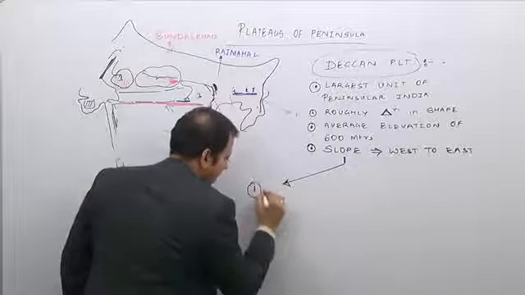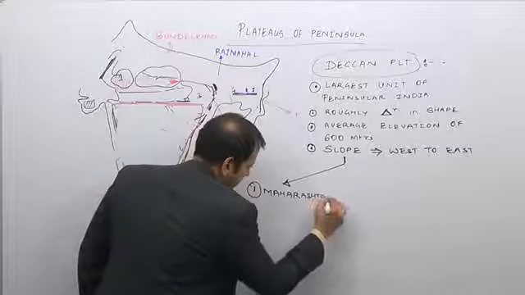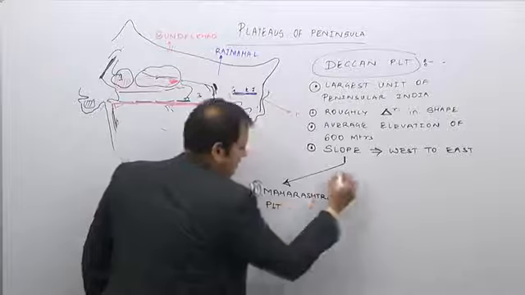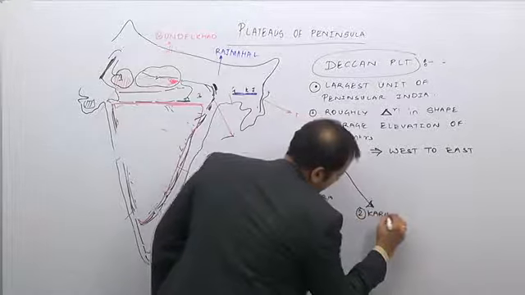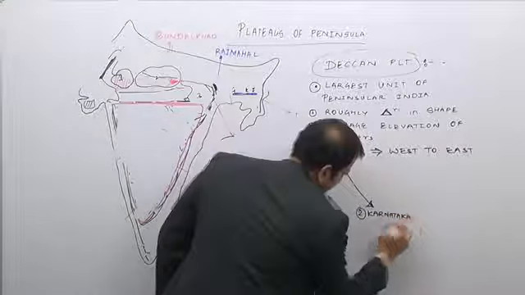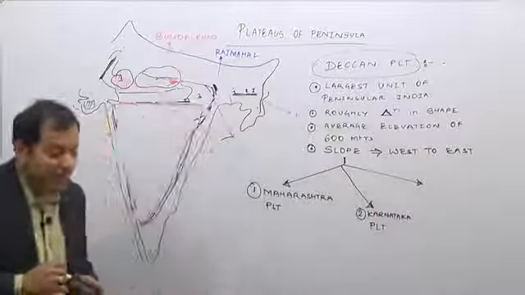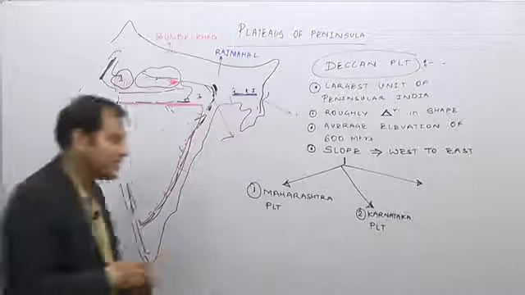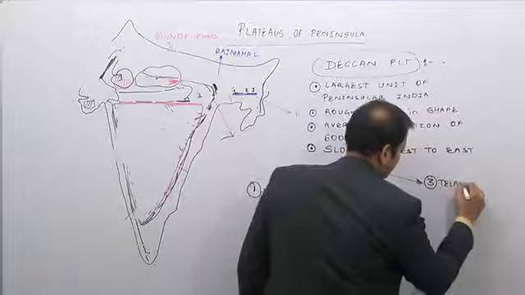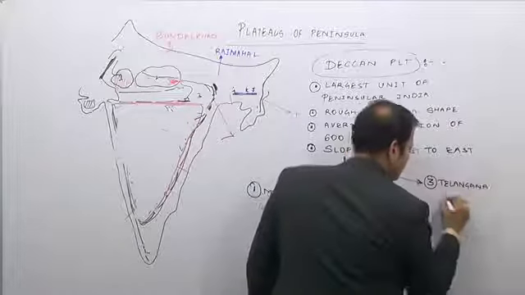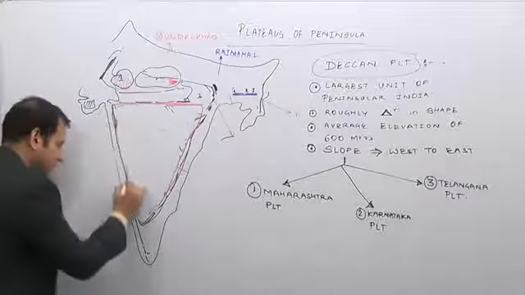That is the Maharashtra Plateau, second is the Karnataka Plateau, and third is the Telangana Plateau, or the Telangana Rayalaseema region, known as the Telangana Plateau. That means it is further divided into the three types.